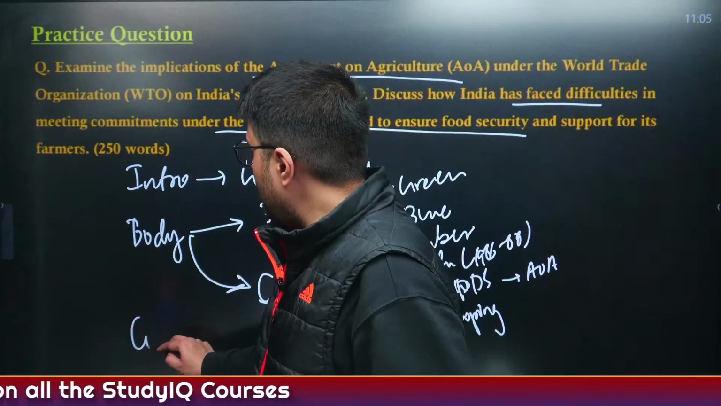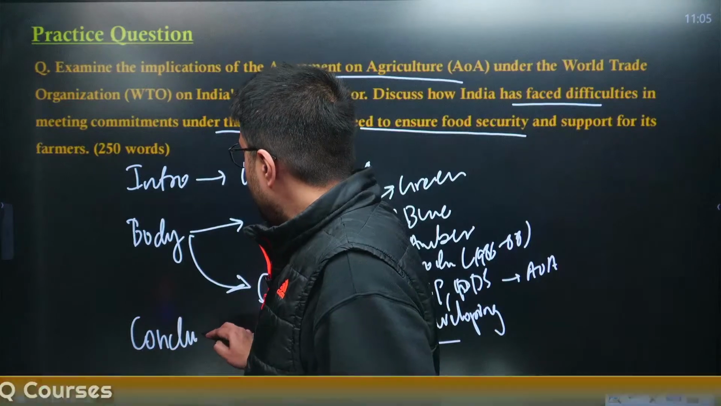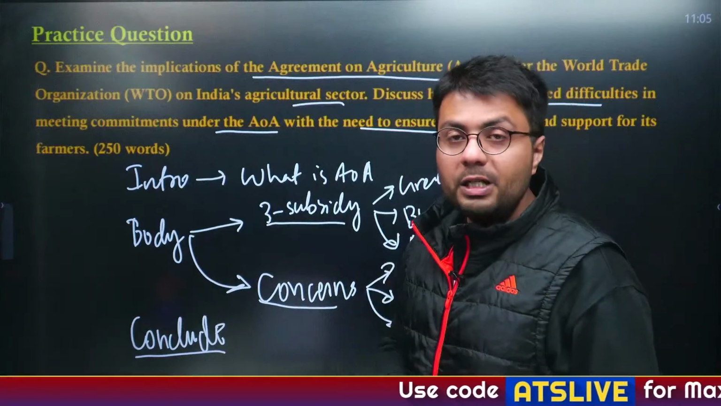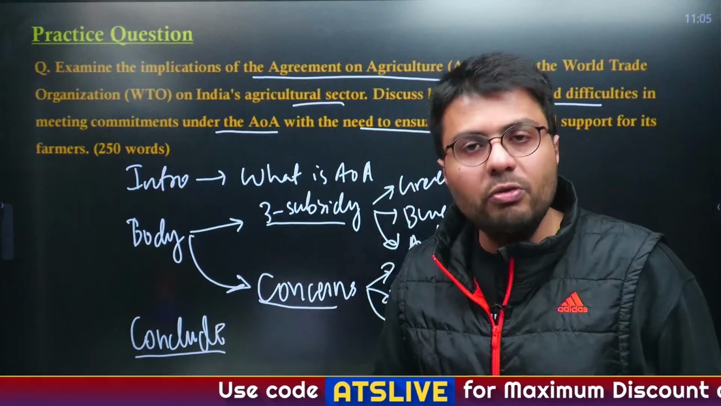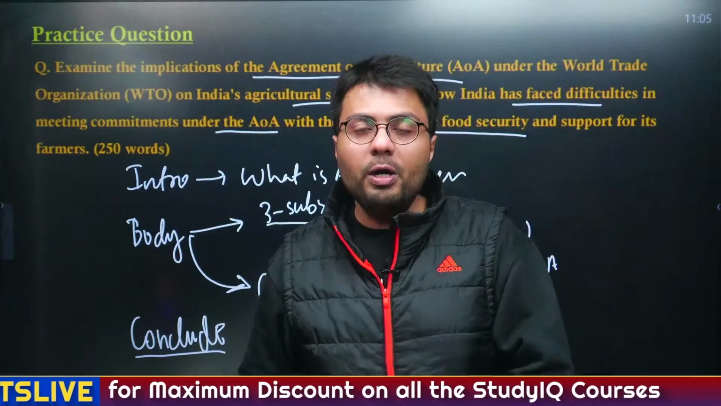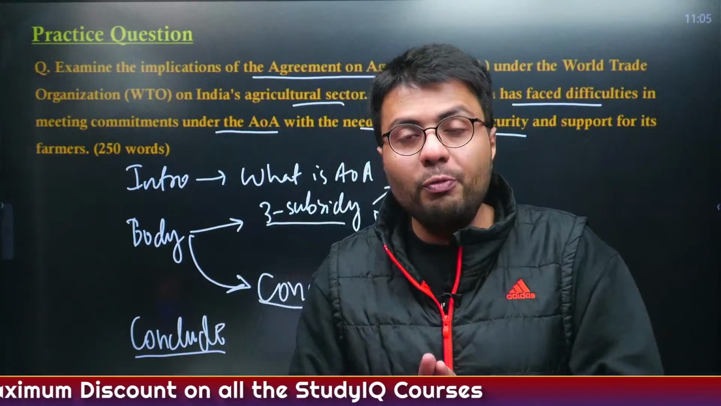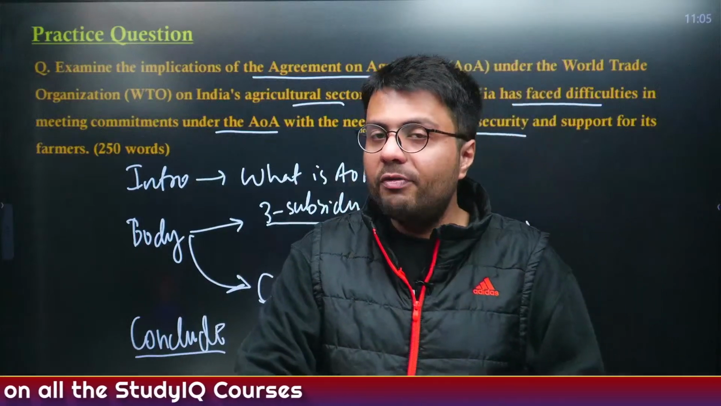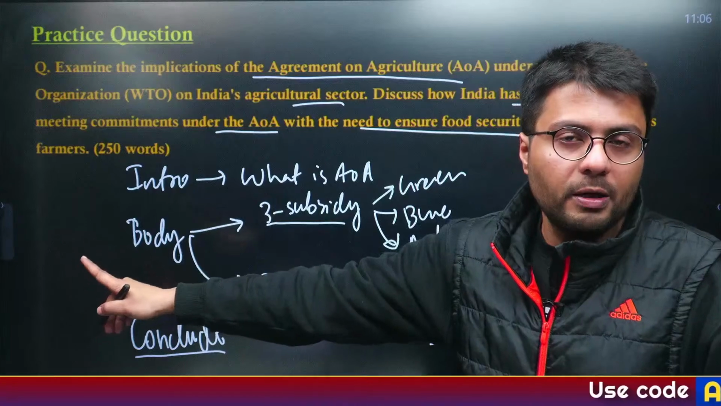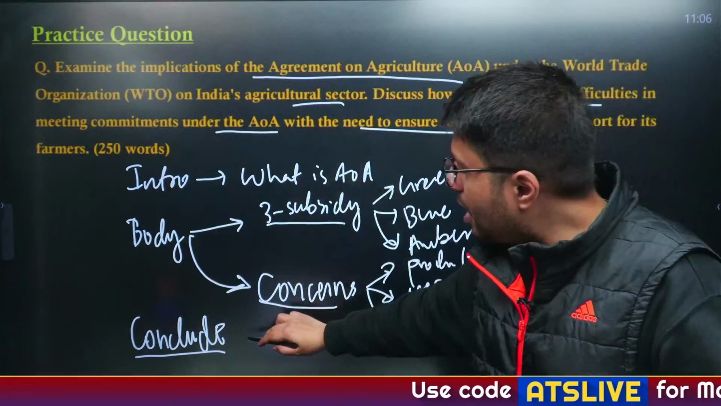Now you have to conclude your answer as well. Here you will write that although there is a need to prevent market distortion subsidies, the burden of reducing those subsidies should be equally on both developed and developing nations, and the subsidy caps should be decided based on the current production level, not the production level of about 38 to 39 years ago. Understood? So this is how you will conclude your answer.